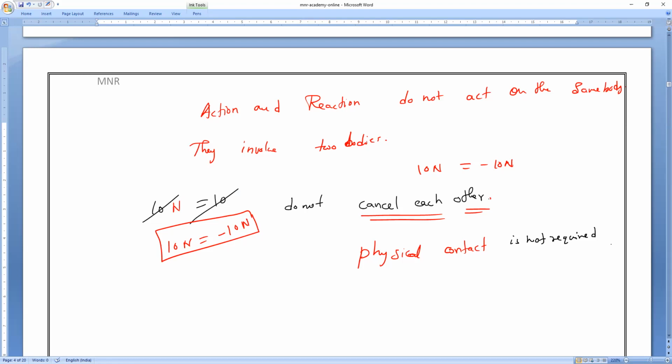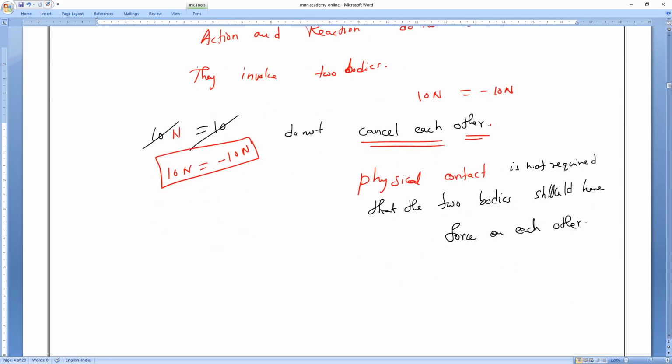Gravitational force. Electrostatic force. Magnetic force. The two bodies should have force on each other. If they are in physical contact it will exist, and if not, it will also exist.